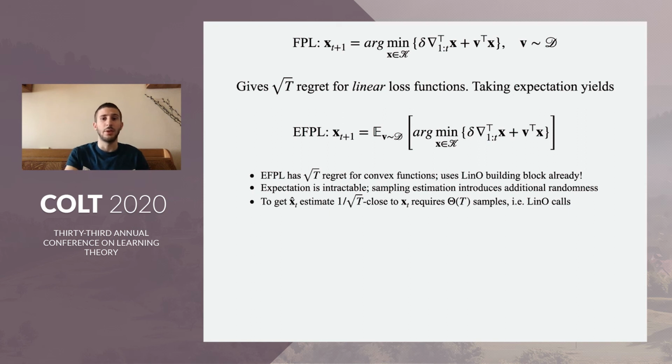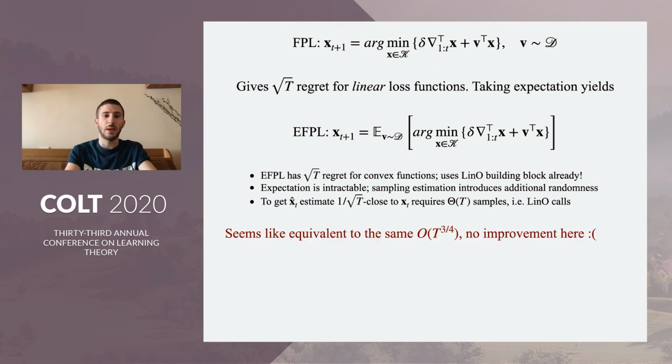I need T linear optimization calls again, which was the case for the previous RFTL approach. So it seems like, again, we come back to the same T to the 3/4 regret, and there's no improvement. However, in this work, what we actually show is that a better analysis framework can lead to having the same exact method, but with an improvement upon the previous best T to the 3/4 regret.